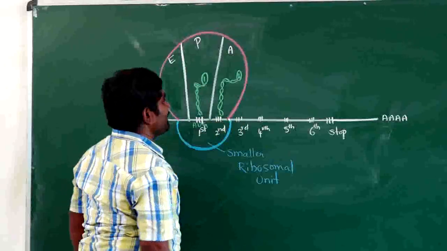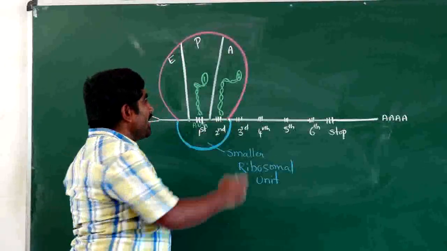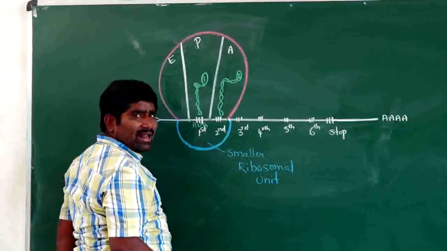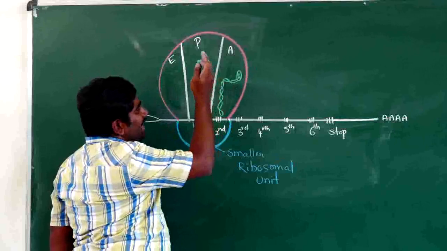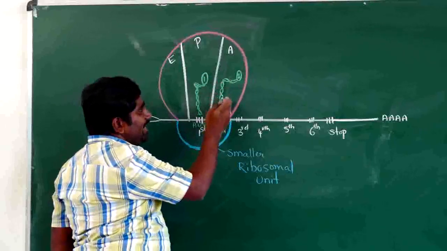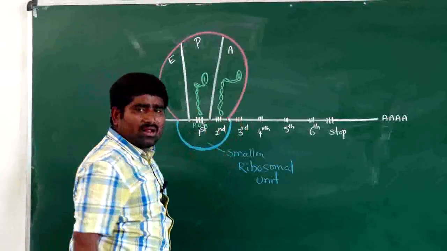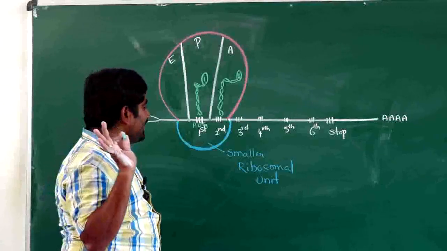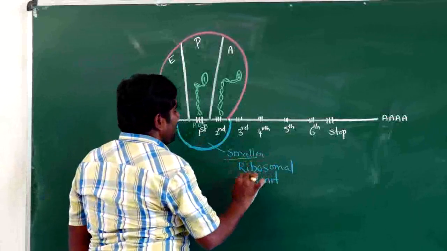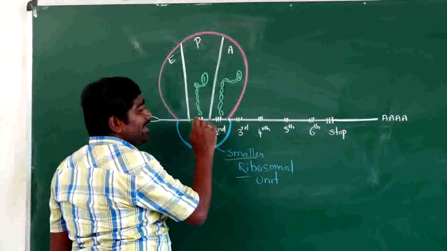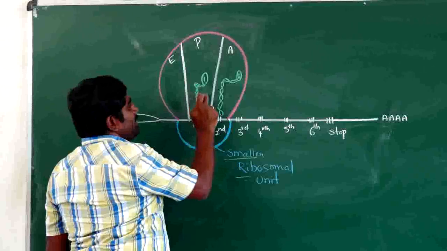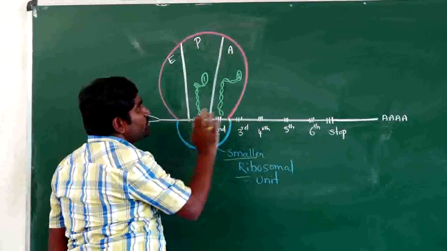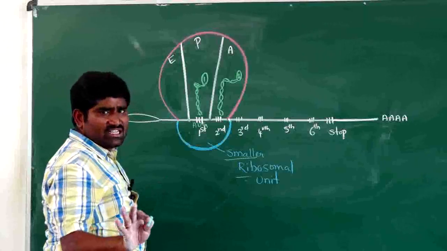When the aminoacyl accepting site is filled with tRNA, the ribosome moves one codon distance. Initiation has three steps: the smaller ribosomal unit binds to mRNA, then tRNA binds to the first codon, and then the larger ribosomal unit binds to mRNA. Initiation is over.